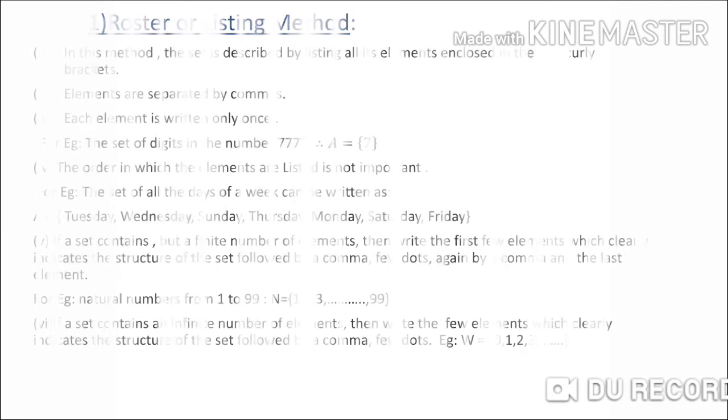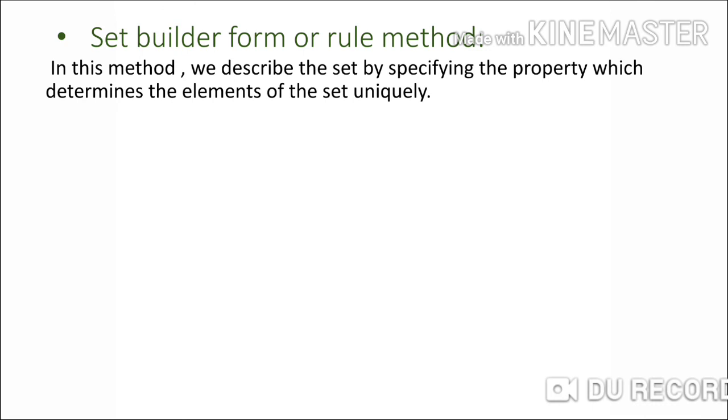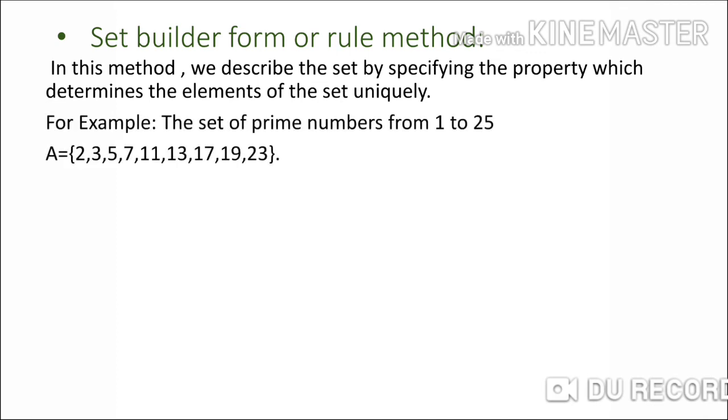Now the second method, that is set builder form or rule method. In this method, we describe the set by specifying the property which determines the elements of the set uniquely. For example, the set of prime numbers from 1 to 25.